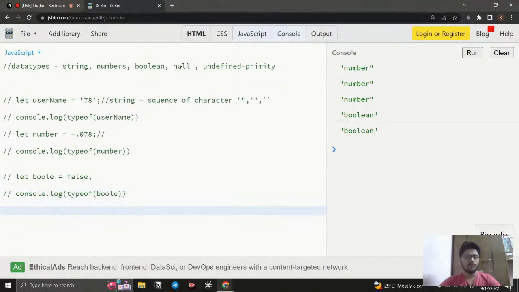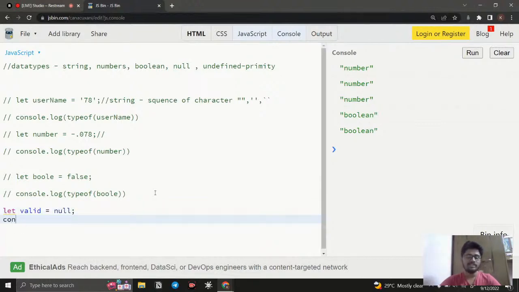And the final thing is null, and we have undefined. What is null? Null is nothing but, instead of giving an empty variable, we can give some value, but that value has no value. That is, null is a data type that doesn't have any values. So if I say let valid equal to null, here you're going to notice a weird thing.